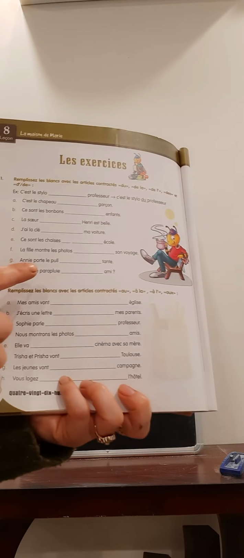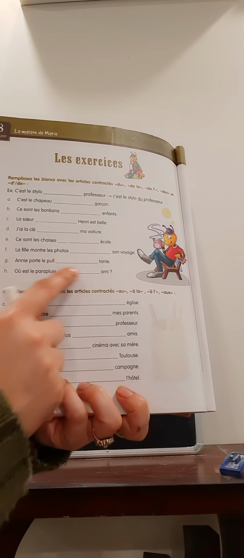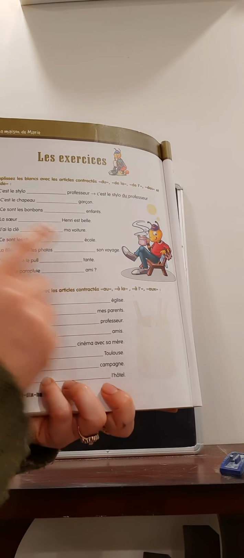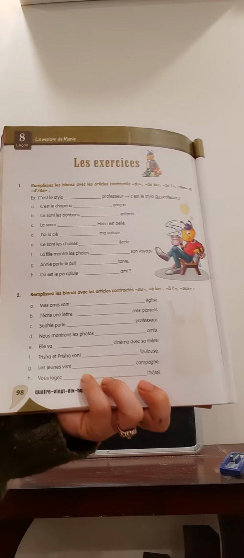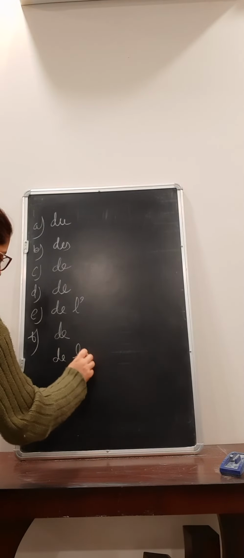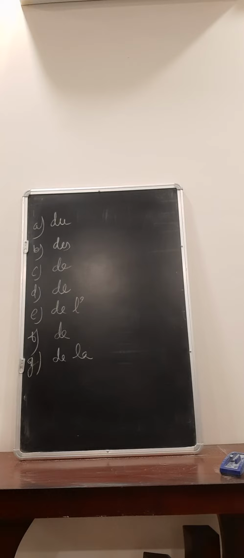Right? Then Annie porte le pull de la tante. Annie is wearing the pullover of the aunt. Then of the aunt means feminine. So we are going to write DE LA, as aunt is feminine, de la.